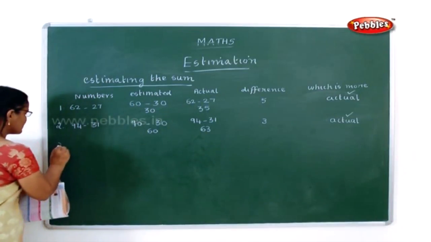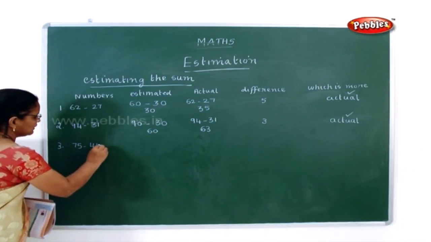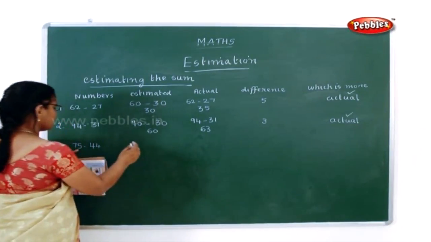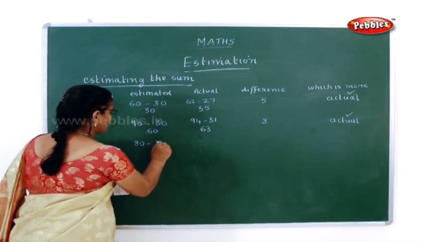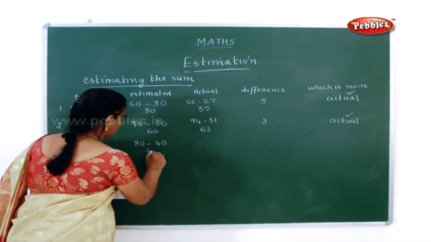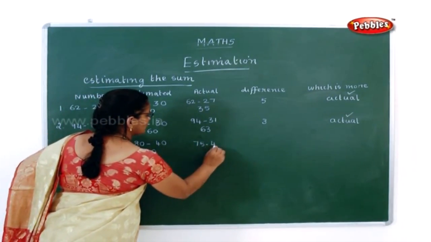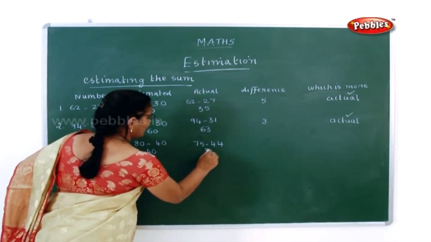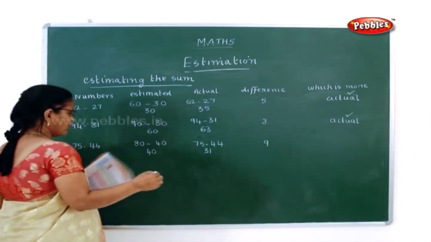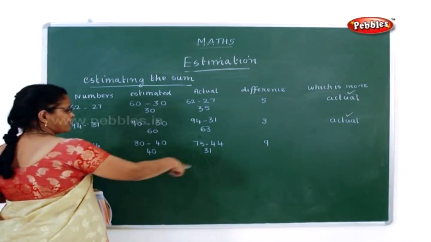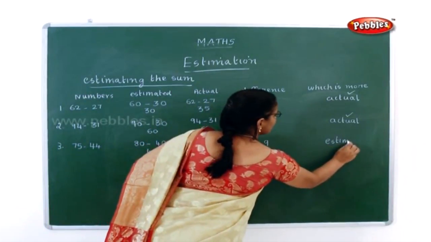Now the next sum is 75 minus 44. This 75 can be rounded to 80 and this 44 can be rounded to 40. Now what is the estimated number? It is 40. Now here 75 minus 44 is 31. Now what is the difference here? 9 is the difference. So now what you have to do? Which one is more here, estimated or actual? It is the estimated. So you have to put a tick mark in estimated.